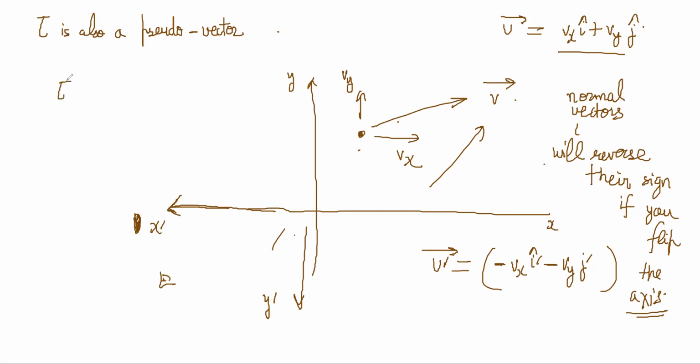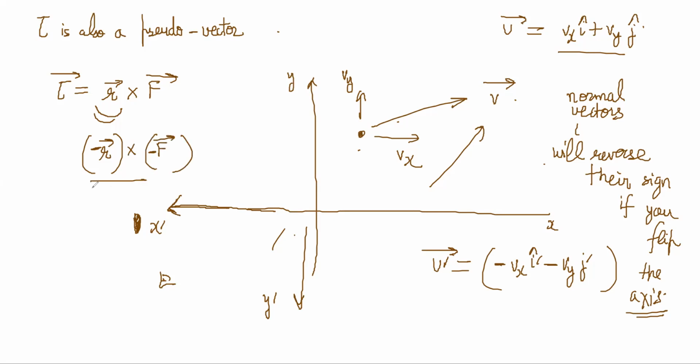But notice what happens to torque. Torque is equal to r cross f. Now r will become minus if you flip the axis, and force will also become minus as well. But torque becomes r cross f only. Torque doesn't change in the new axis either. So torque is not behaving in the same fashion. On reversing the axis, torque is the same.